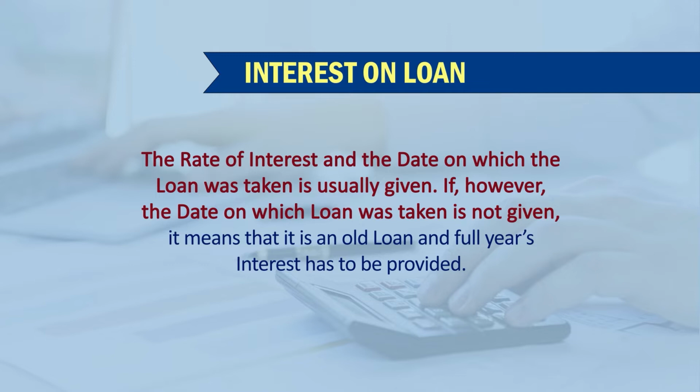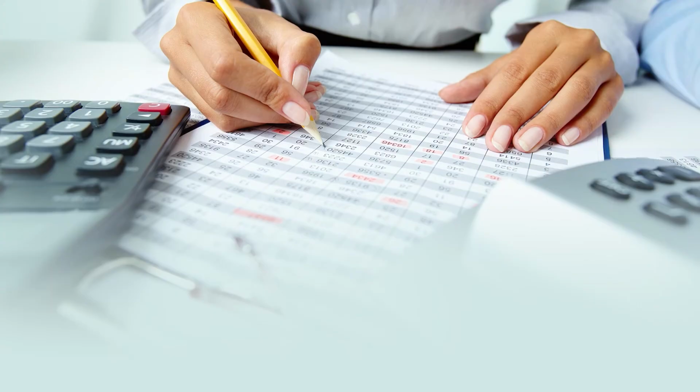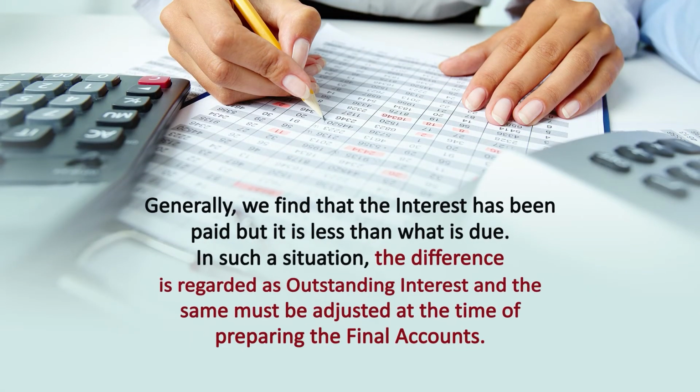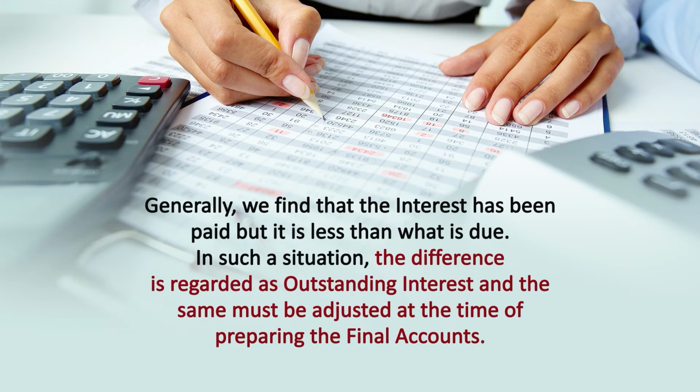It means the loan has been taken in the last year, and now in the current year the full amount of interest on the loan will be charged. Generally, we find that the interest has been paid, but it is less than what is due. In such a situation, the difference is regarded as outstanding interest.